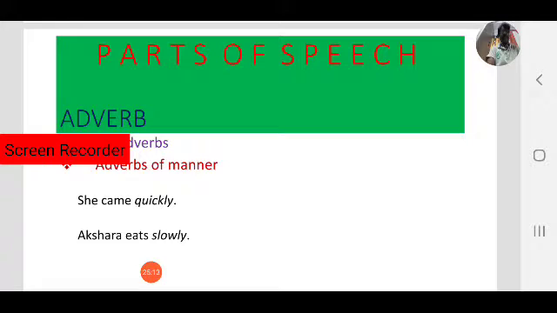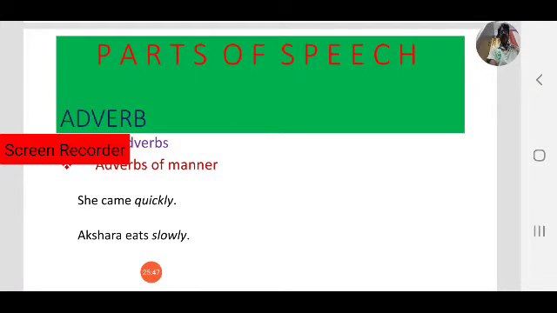Here, she is a noun, the subject. Came is the verb. How did she come? Quickly. So quickly is an adverb. It comes under adverbs of manner.